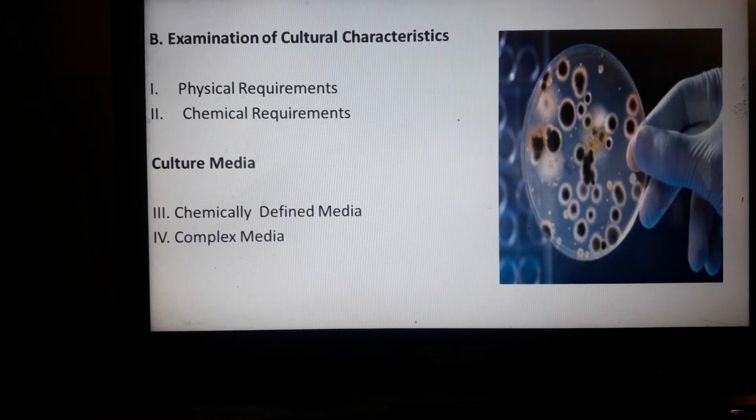To continue with our discussions, we go now to the examination of cultural characteristics, physical requirements and chemical requirements for bacterial culture, and culture media, chemically defined media, and complex media.